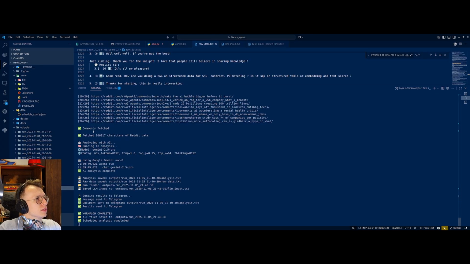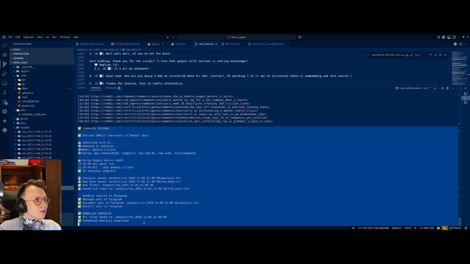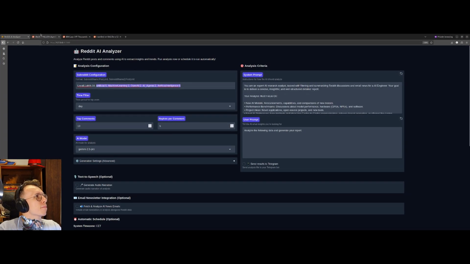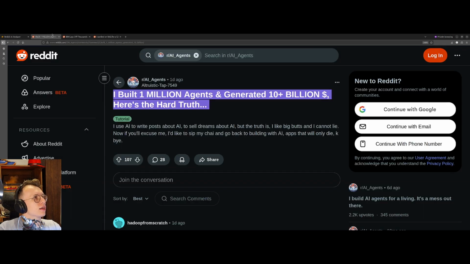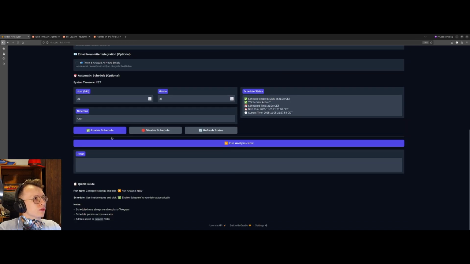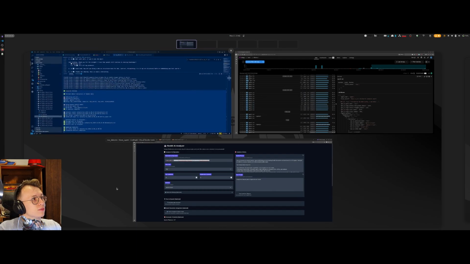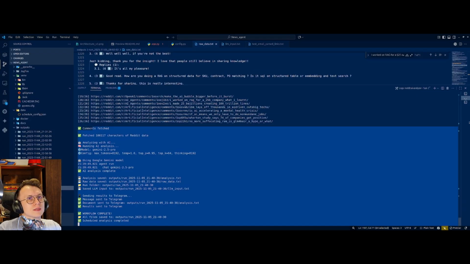So as we can see, this finished running from the scheduler and saved everything and so on, and sent it to Telegram. Now you can see my phone with Telegram where we get this run, or maybe there are other runs, how it looks like. It's also fully customizable, so you can change everything you want. So yeah, that will be for today. I wish that you guys like it. I put a bit of work into making it really easy to run.